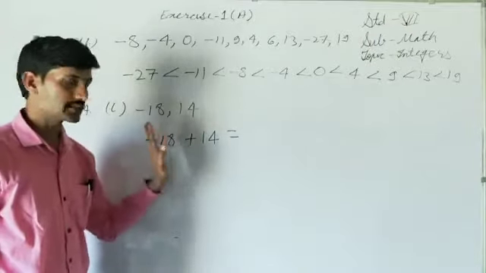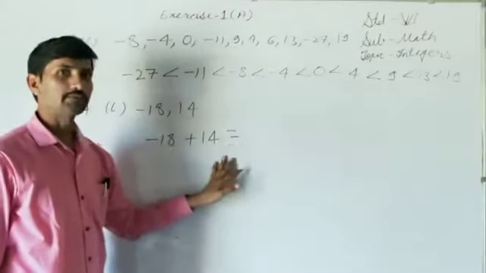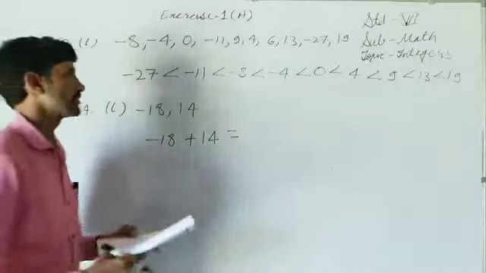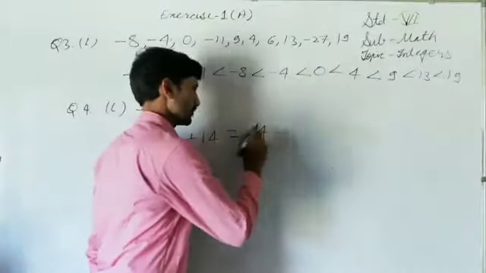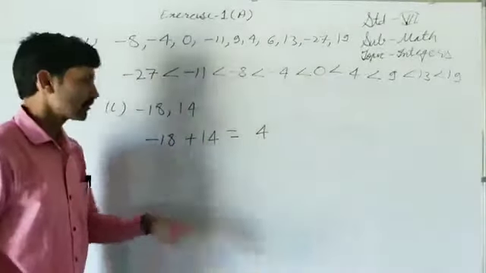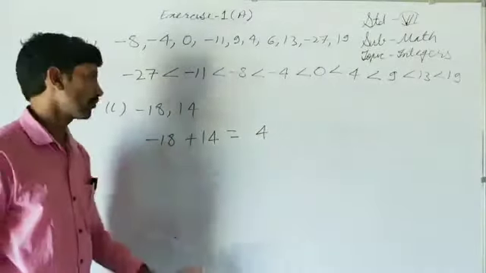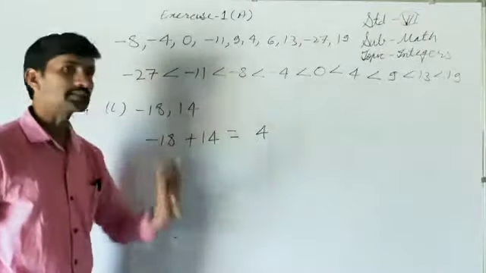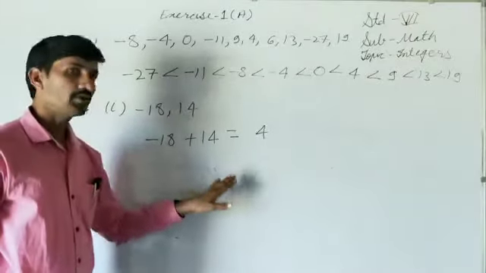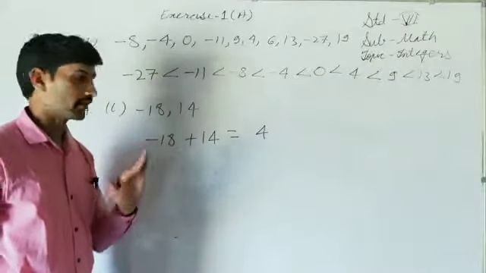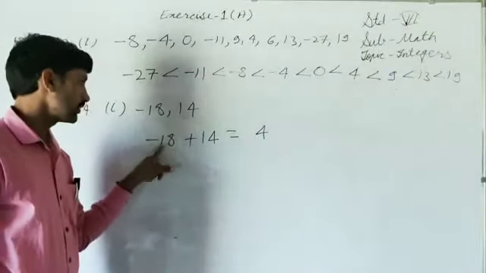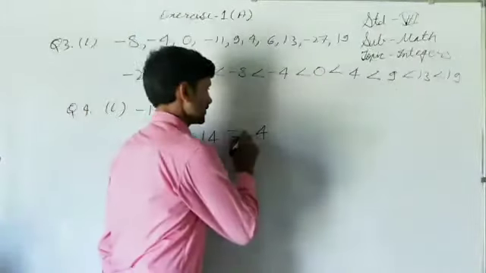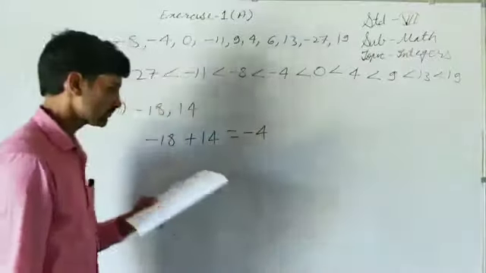Very easy. I discussed, one is positive, other is negative, then find their difference. What is the difference of 18 and 14? Difference is 4. Means difference of their absolute values. Sometimes I ignore the word absolute value. Difference of 18 and 14 is 4. Now we have to decide its sign. In 18 and 14, which one is greater? 18 is greater. What is the sign of the 18? Here, that is negative. That will be the sign of this difference. It is minus 4. Easy.